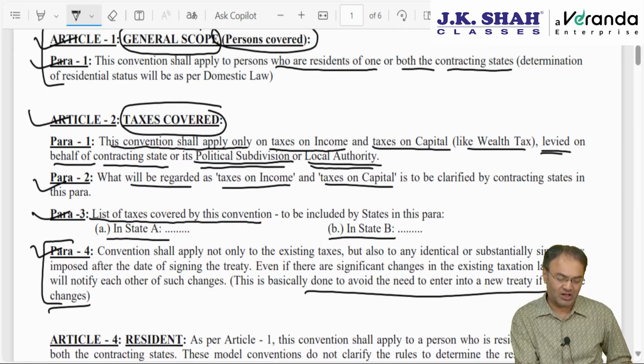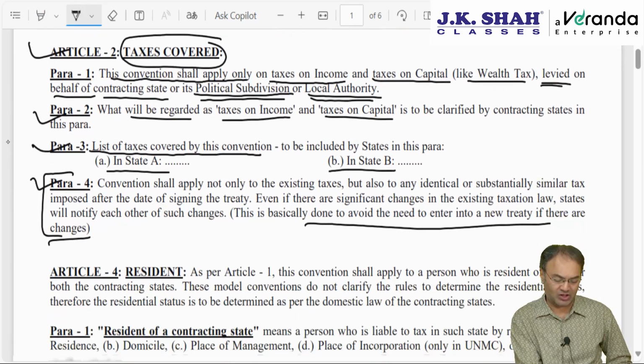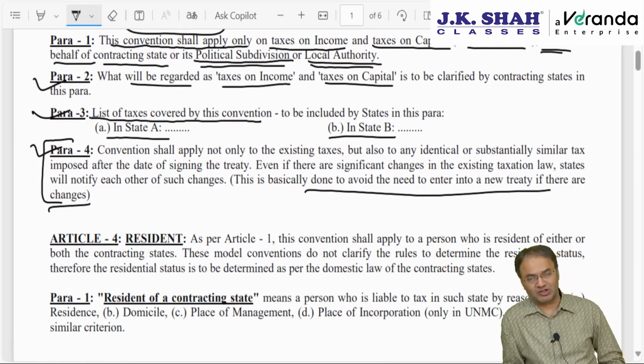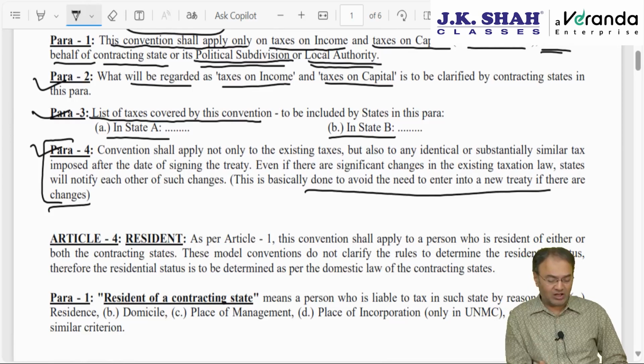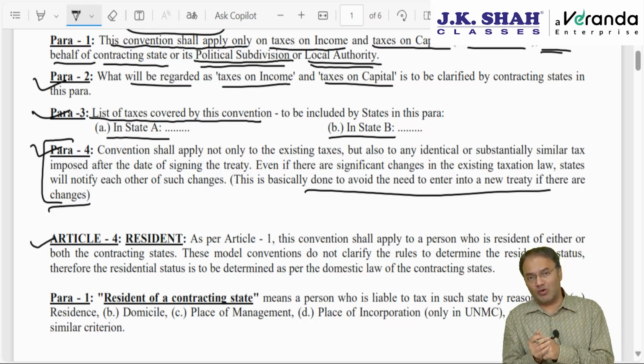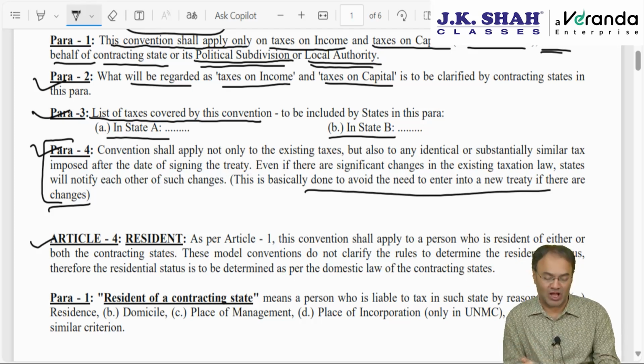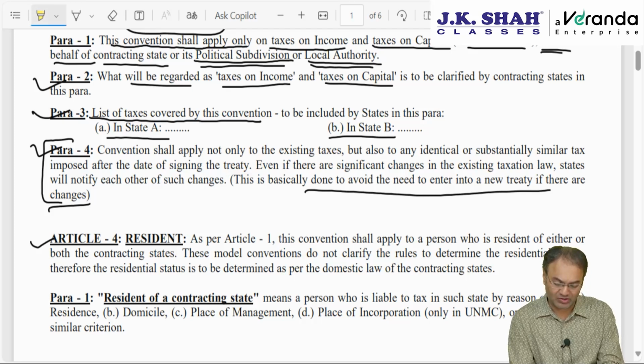First para says that general scope, this convention applies to persons who are residents of one or both the states, but does not clarify how to calculate or determine residential status. Even in article 4 also it is not clarified. Article 4 is titled as resident. Now the question is, what do you mean by person who is resident of one of the states or both the states? Resident means a person who is liable to tax.